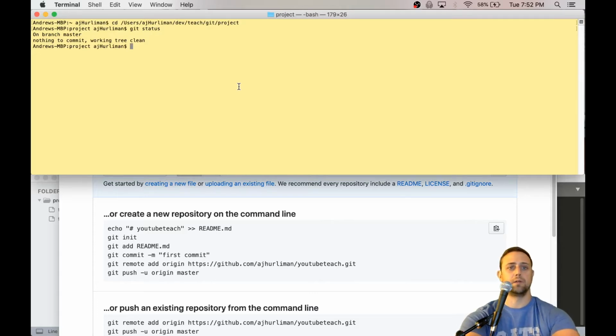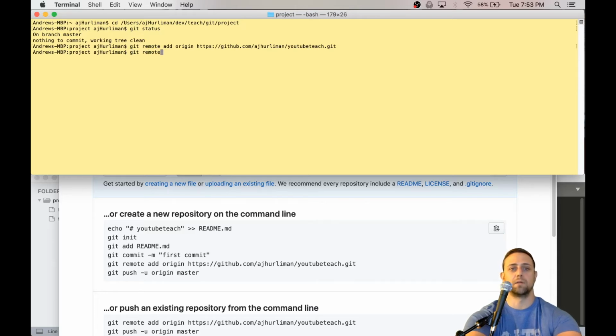And to connect this project that we've been working on and have a couple branches and commits on over to the remote, we're going to type in this command right here, git remote add origin, and we'll paste in the URL right here. We did it, and we can see that the remote has been added. Git remote, and we have one remote. It's called origin.